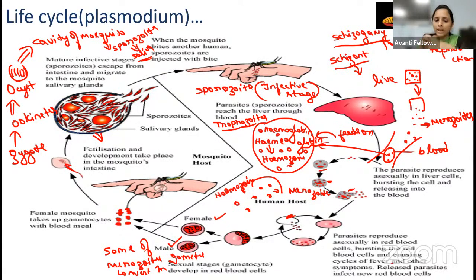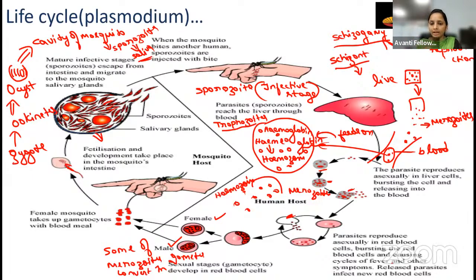So now what will happen? This infected mosquito is going to bite some normal person. Along with the saliva of the mosquito, it is going to release the sporozoites into the blood of the normal person. Now what will happen? Along with the blood, these sporozoites reach the liver cell.